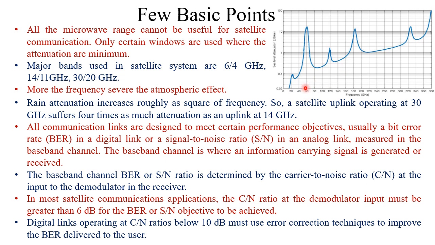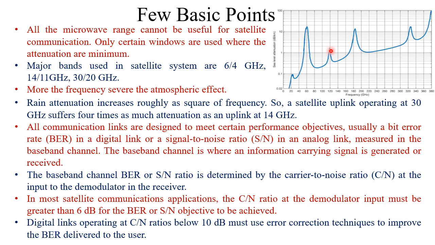Also, these peak values can never be used for the satellite communication system, ground station to satellite communication system. This particular frequency range cannot be used because it is showing very high attenuation characteristics.